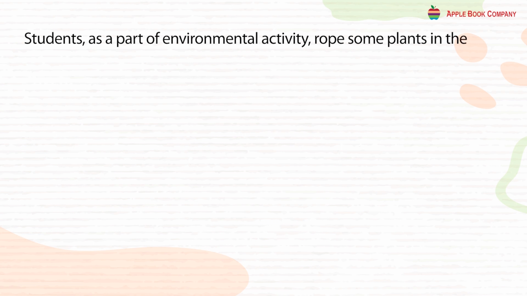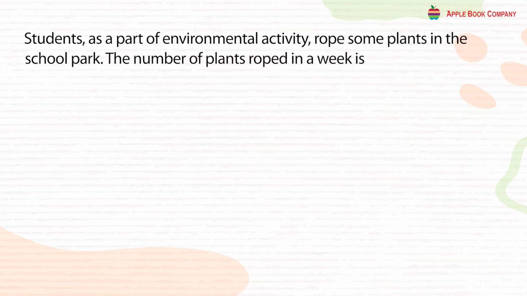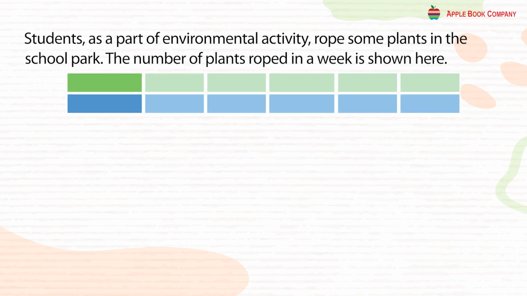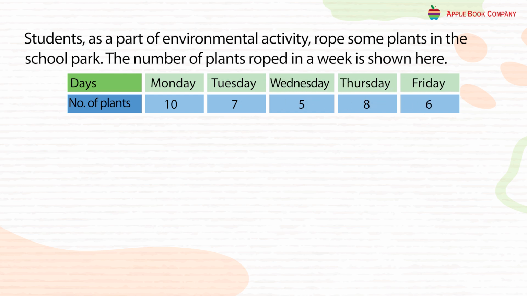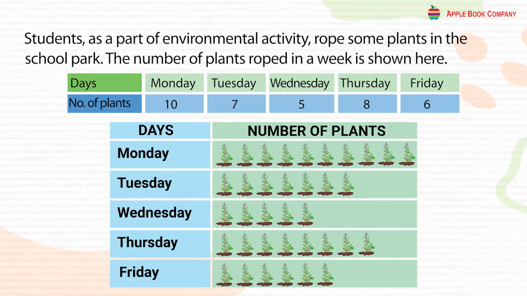HOTS. Students, as a part of environmental activity, rope some plants in the school park. The number of plants roped in a week is shown here. Represent the data by a pictograph. Days and the number of plants: on Monday 10, on Tuesday 7, on Wednesday 5, on Thursday 8, and on Friday 6. The given pictograph shows the number of plants.